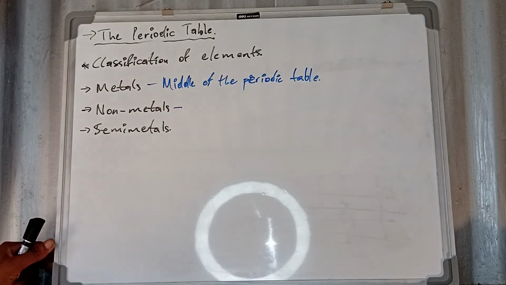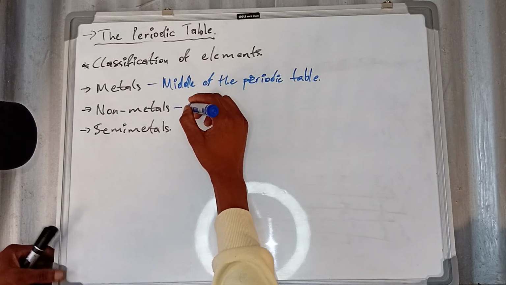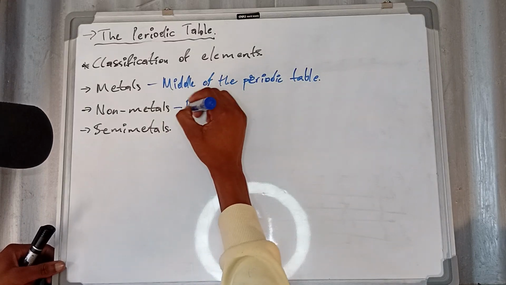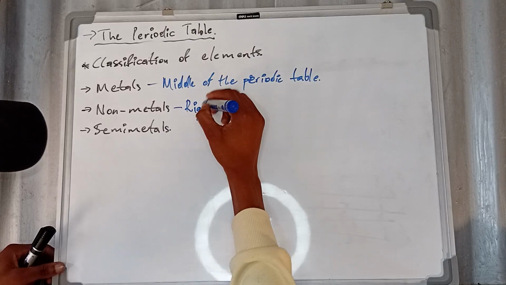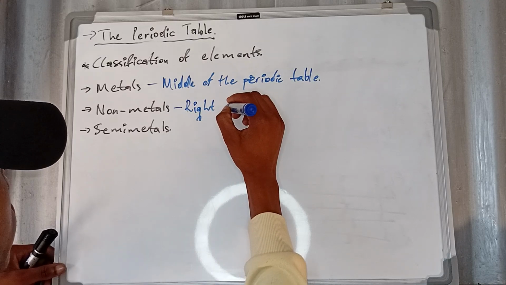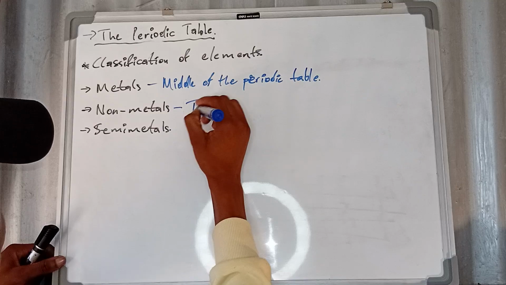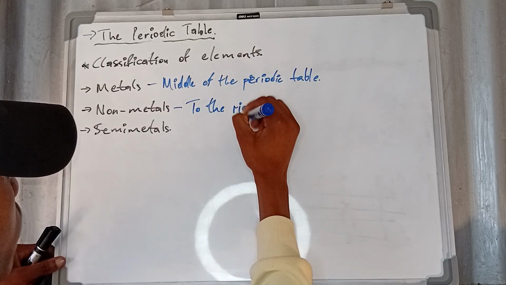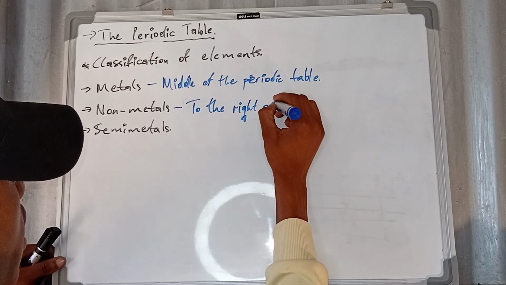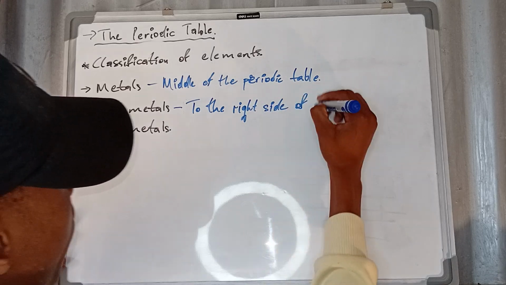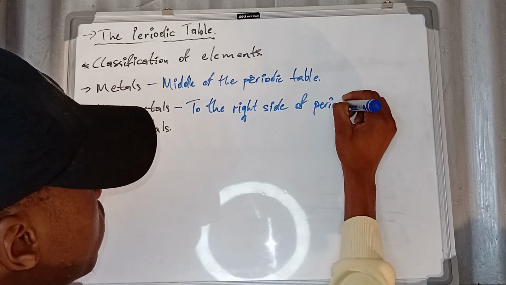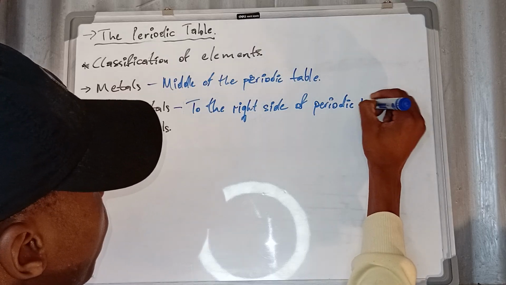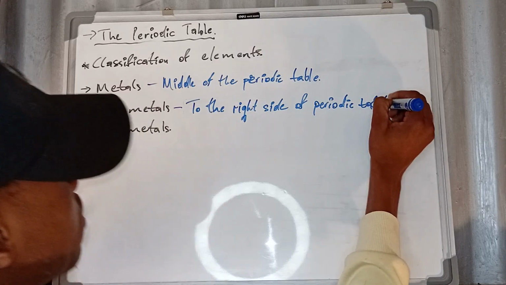And non-metals, how are you going to see non-metals? They are situated on the right-hand side, to the right side of the periodic table. I hope you're fine.